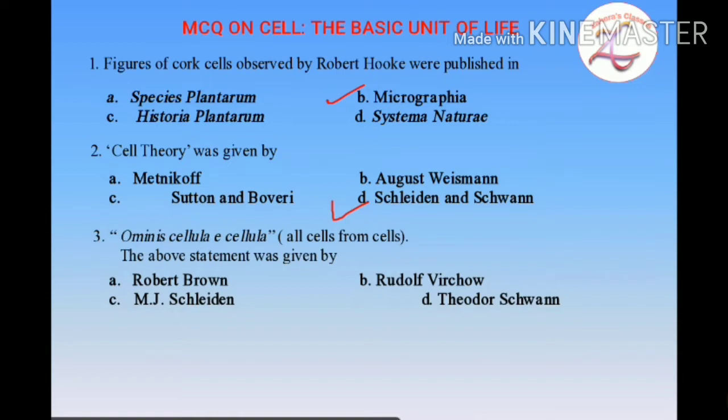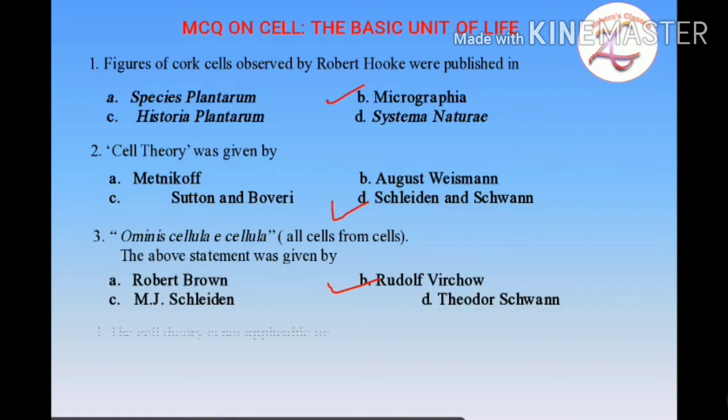So here the correct option is Rudolf Virchow, and he stated that all cells arise from the division of pre-existing cells. So this means all cells from pre-existing cells. The correct option here is B.